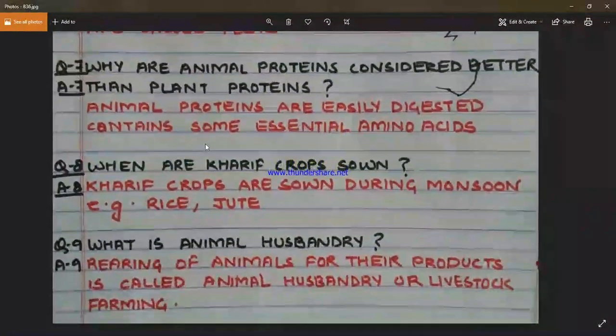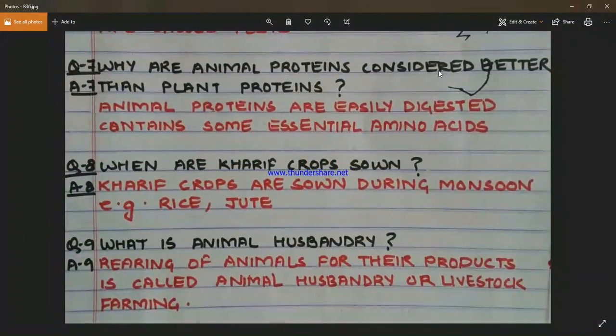Next question coming up is, why are animal proteins considered better than plant proteins? Animal proteins are easily digested in comparison to plant proteins, and also animal proteins contain some essential amino acids. What are these amino acids? These are the building blocks of proteins which form an important nutrient of the body.